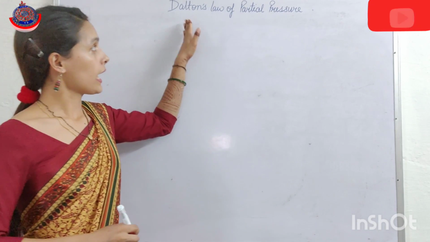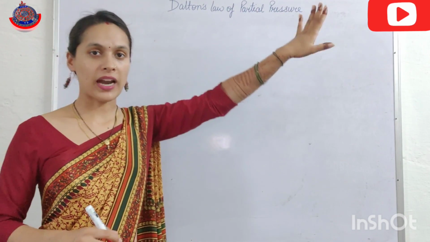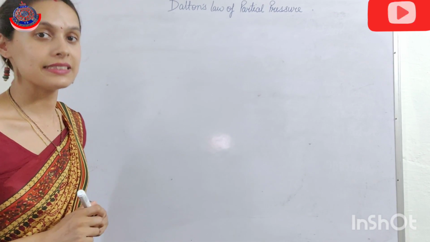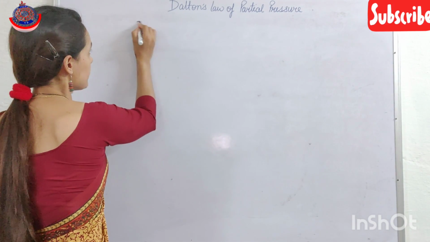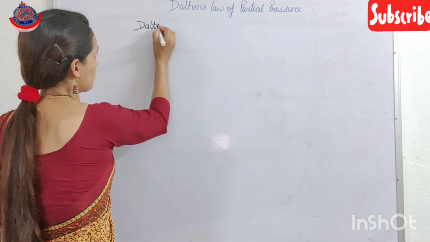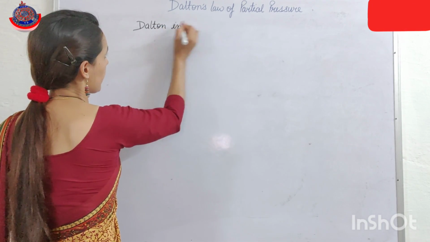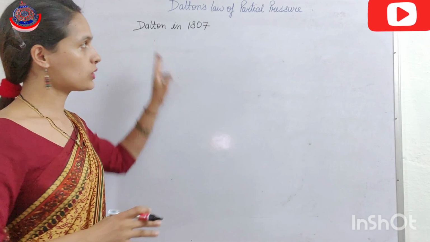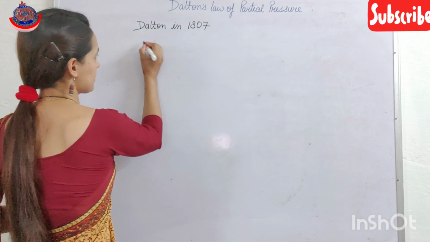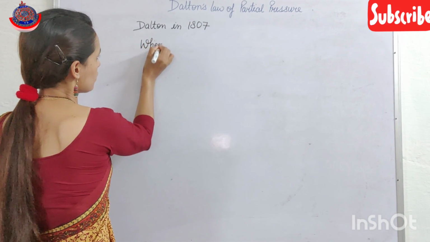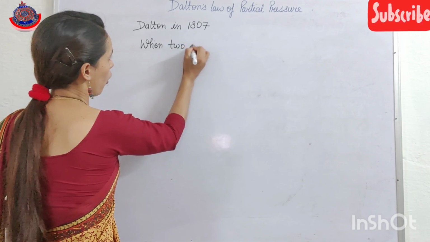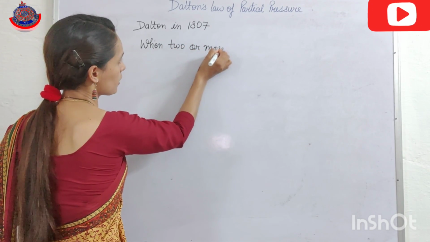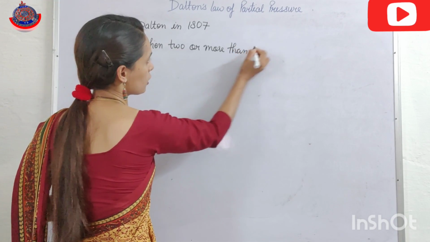So this Dalton's law of partial pressure was given by Dalton in 1807.